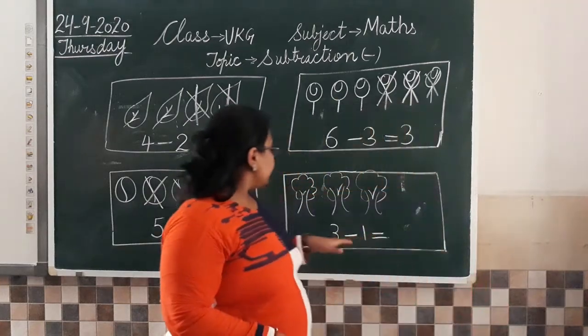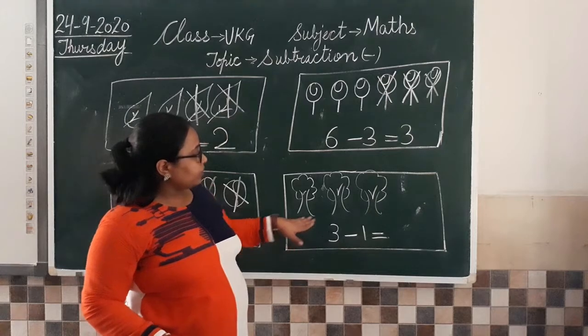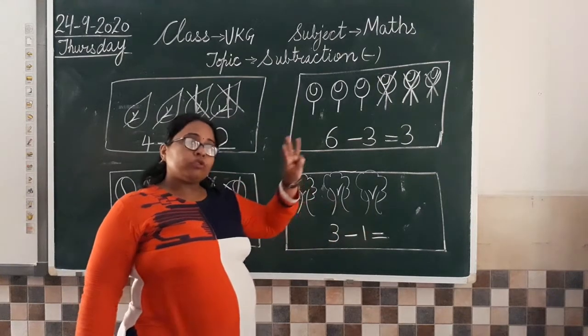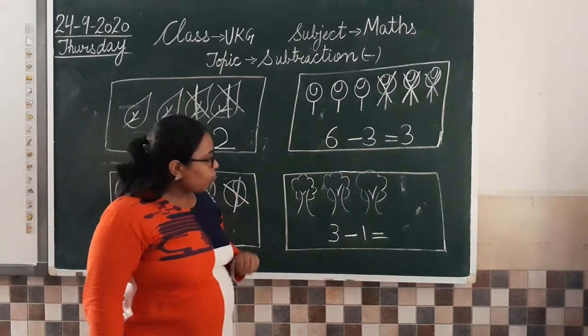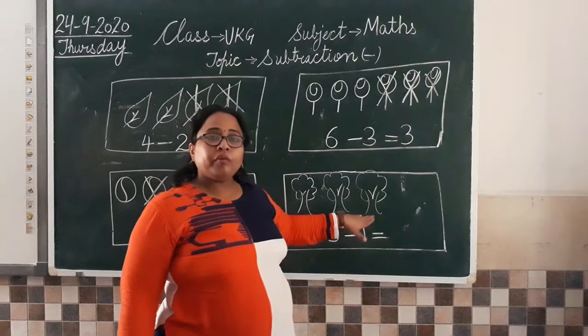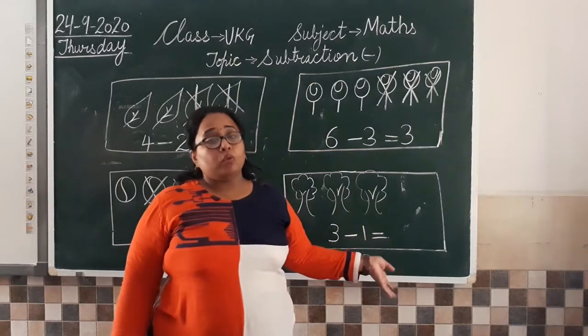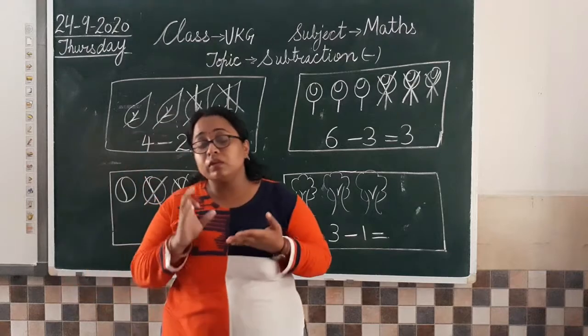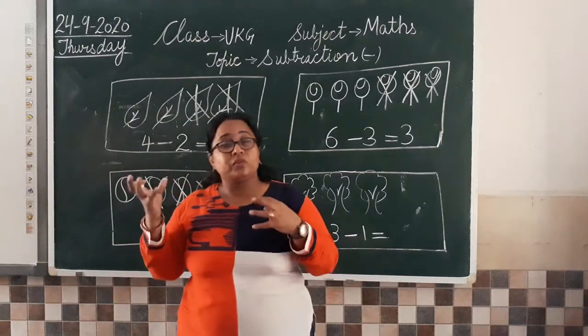Next we have is tree. So 1, 2, 3. How many trees we have? 3 trees we have. Now what happened? One of the tree fell down. उसको क्या हुआ? पानी नहीं मिला. See, कितनी तेज गर्मी है ना? The weather is very hot.